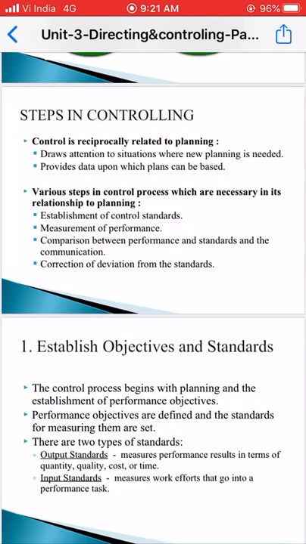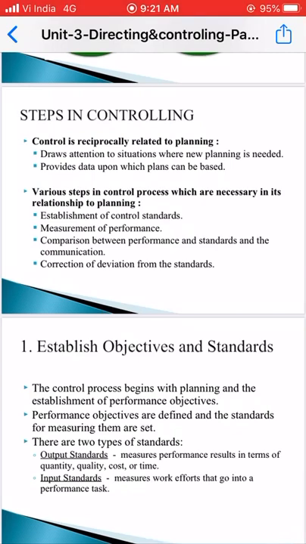The next one is comparison between the performance and standards, and the communication. We need to take a comparison between the standard performance and the employees' performance. If the employee's performance is poor, then we need to train these employees so that they achieve their standard performance or standard targets. And then finally, correction of the deviation from the standards. So we need to take corrective actions to achieve the employee's target.